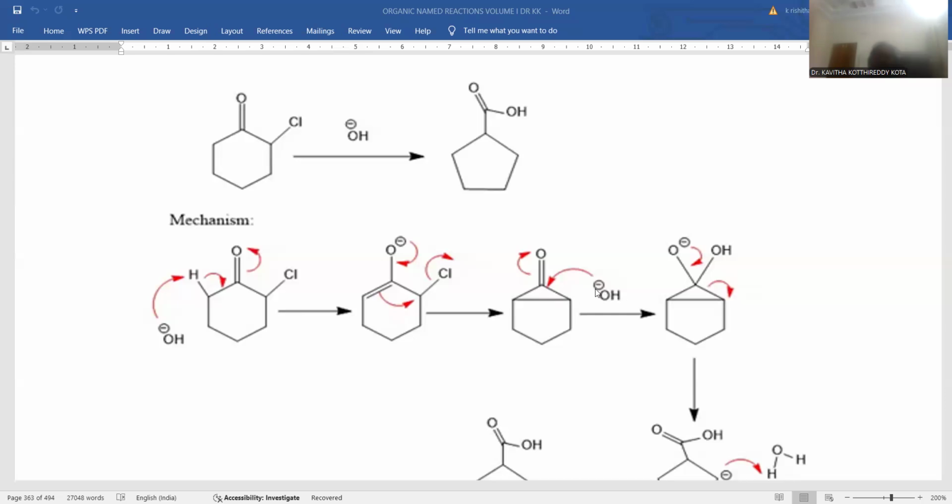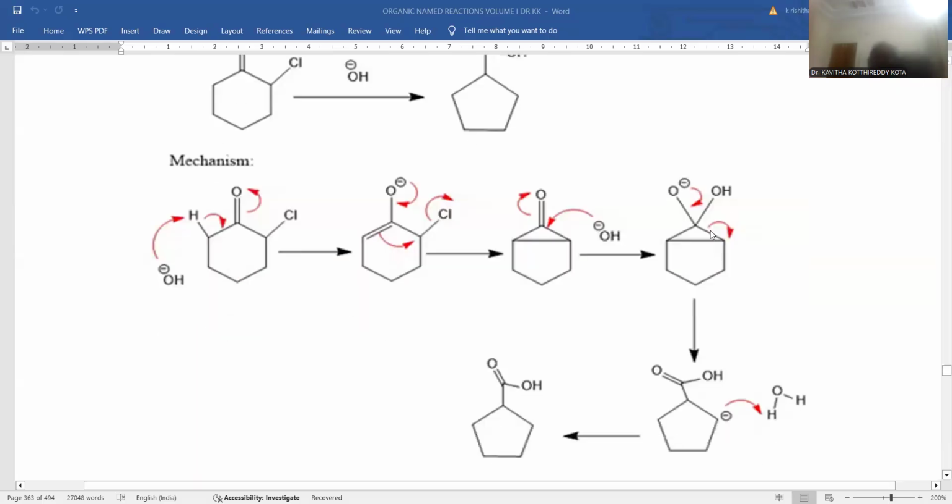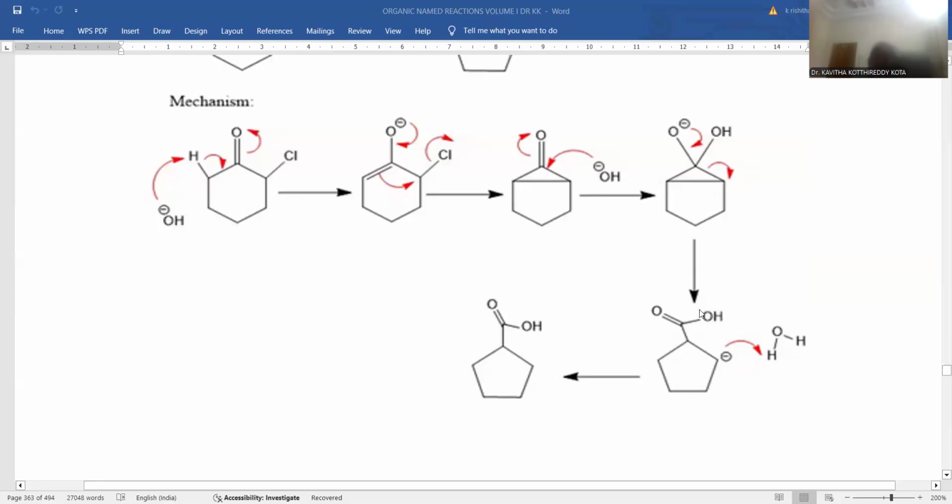Whenever ring opening is carried out, hydroxide is attached to the carbonyl carbon atom, so that the negative charge originates on the oxygen, and the bond already existing is slowly cleaved, and these sigma-bonded electrons move toward the carbon, and the pi electrons are back polarized. You will get a carboxylic acid. This carboxylic acid has the adjacent alpha position with a negative charge, the ring-opening electrons being taken by this carbon atom at the alpha position.